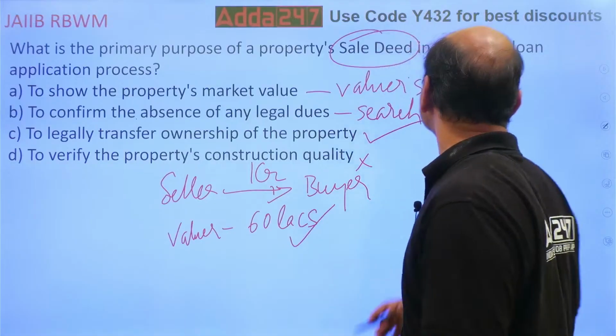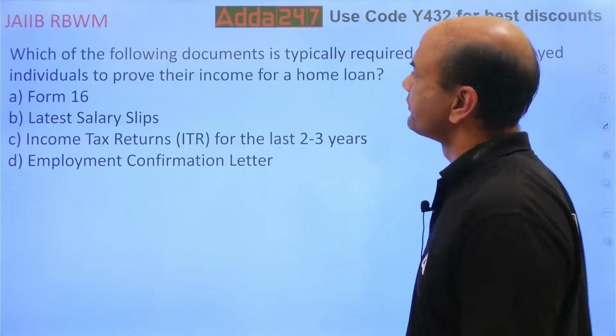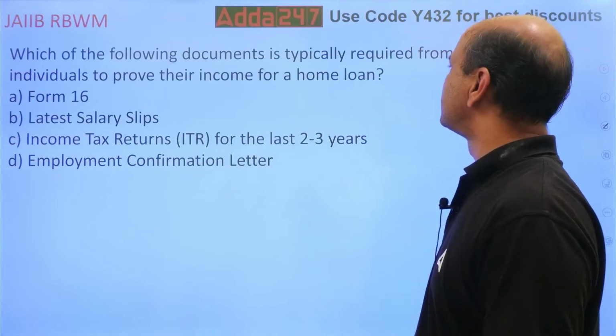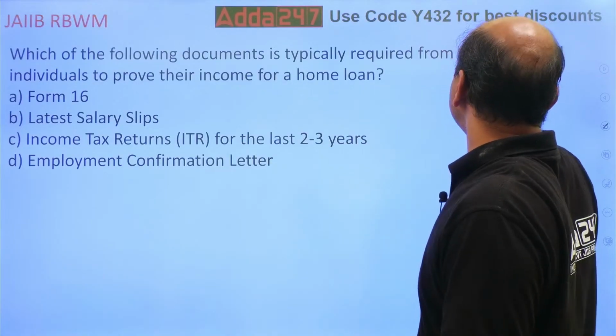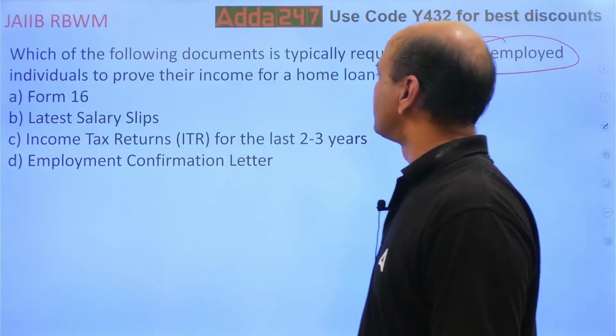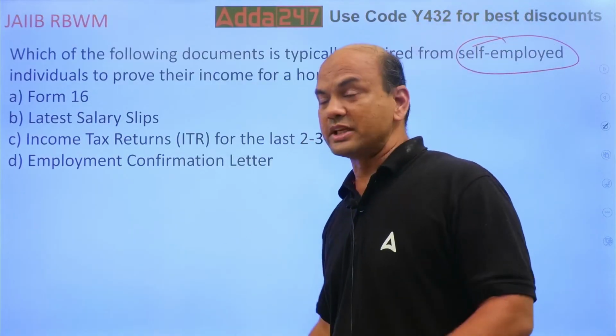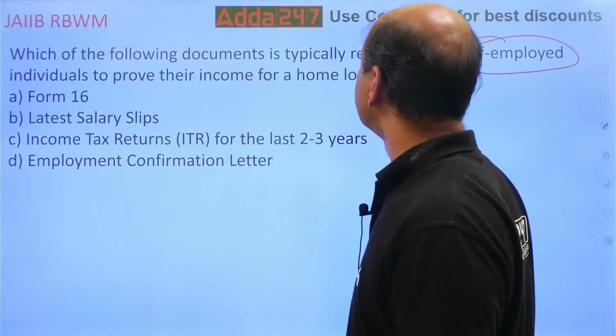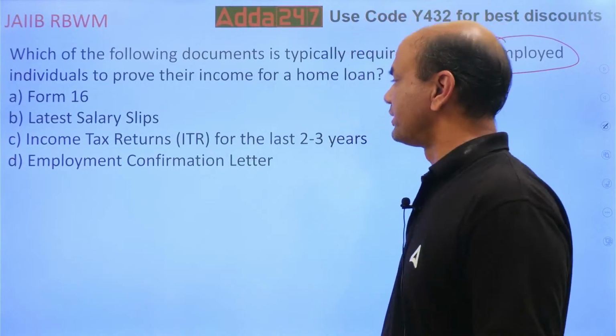Next. Which of the following documents is typically required from the self-employed individuals to prove their income for a home loan?